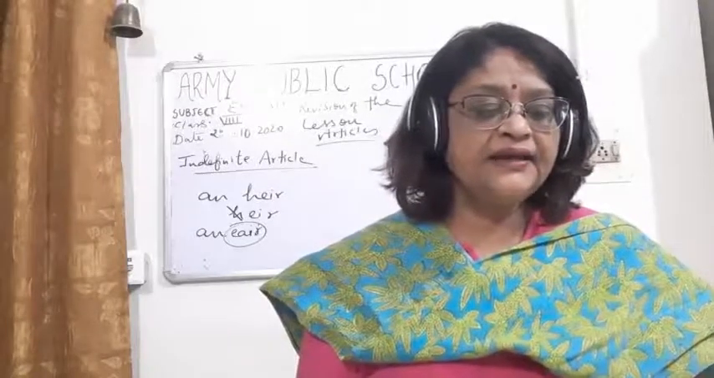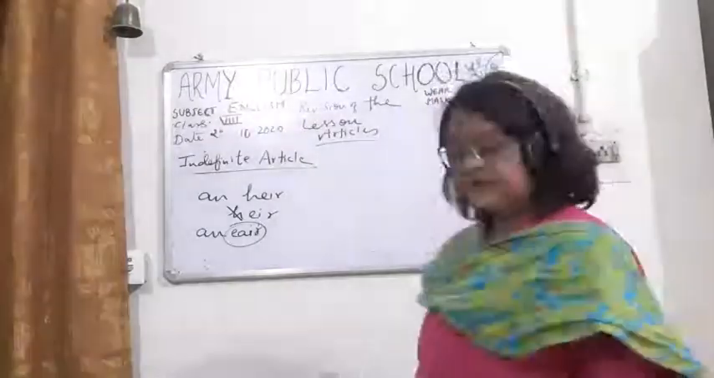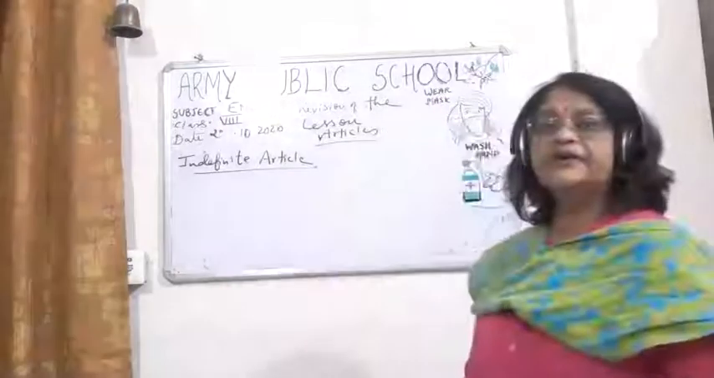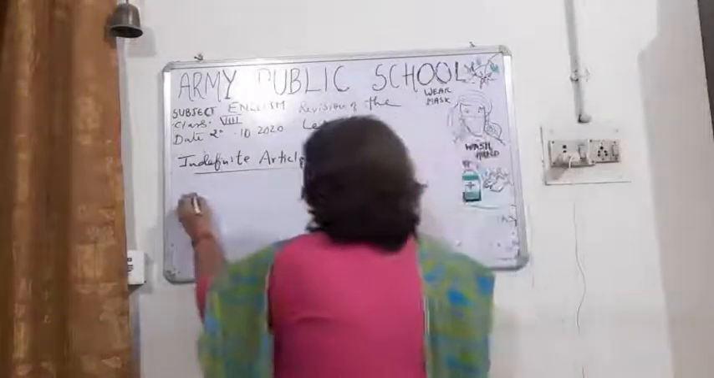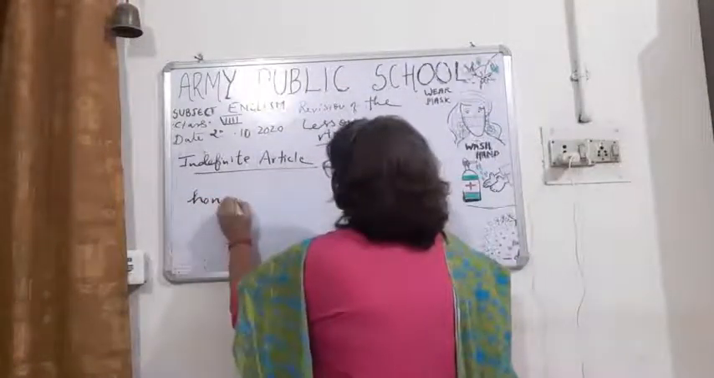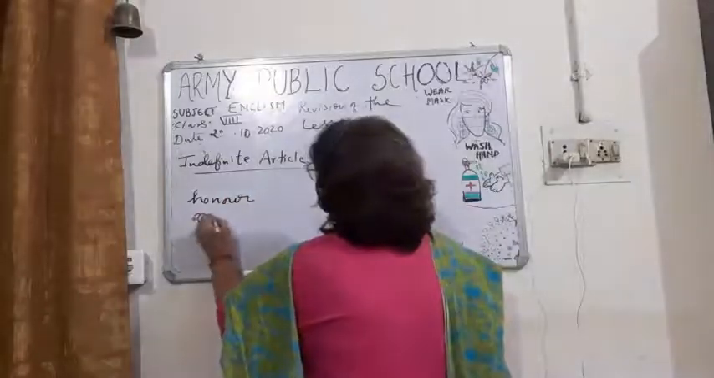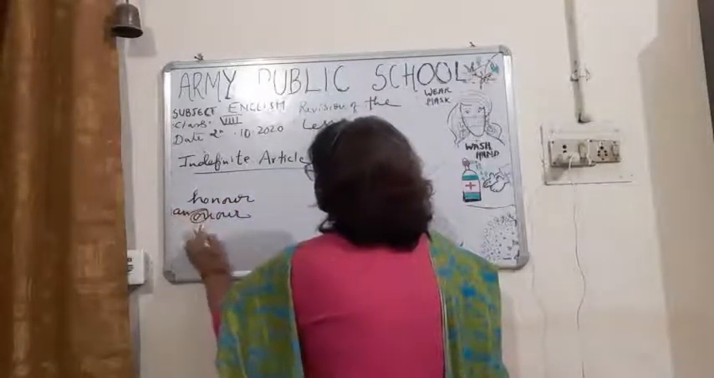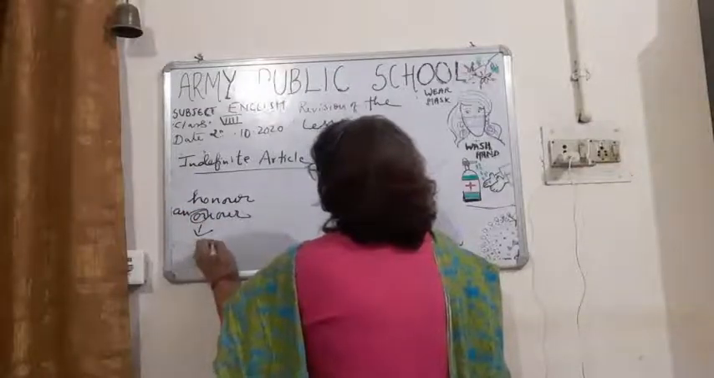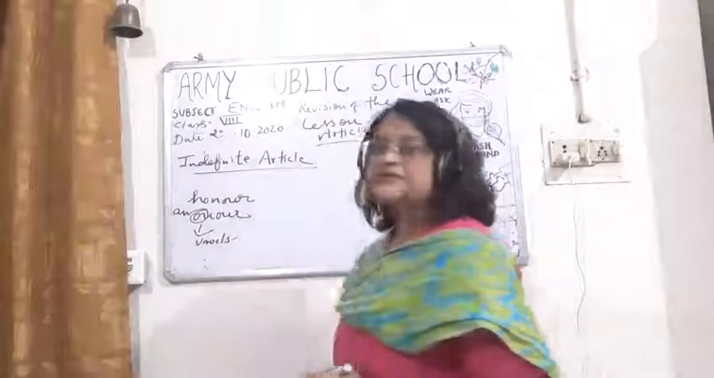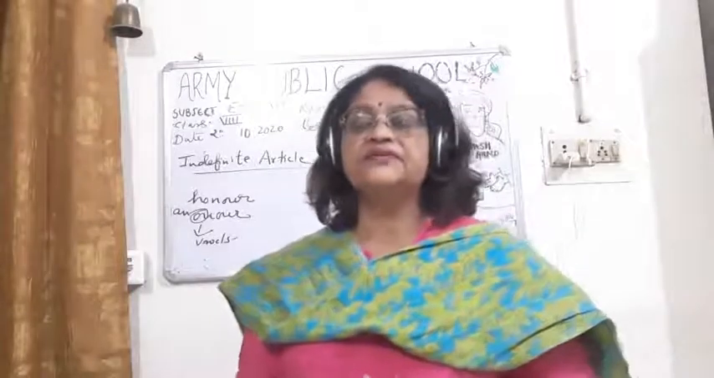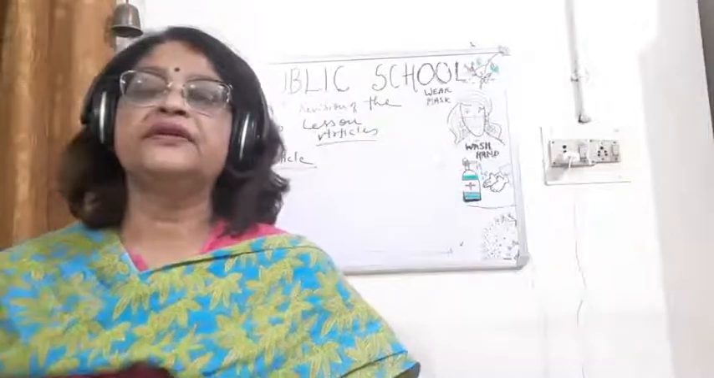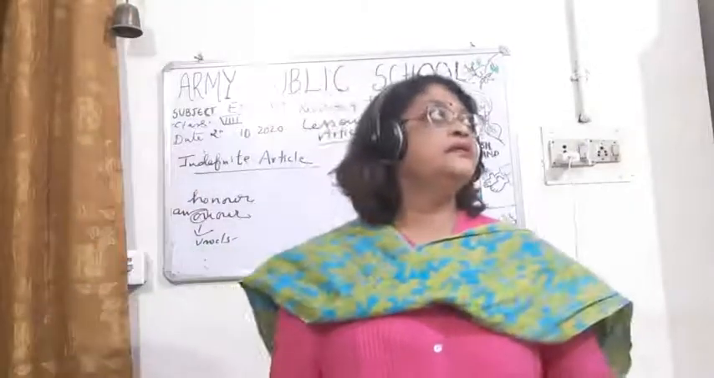Then "an honor." One more word I have written here, children: an honor. Again H is silent here. What do we say? Honor, and we put "an" because this word is pronounced with a vowel sound. So this is "an honor."